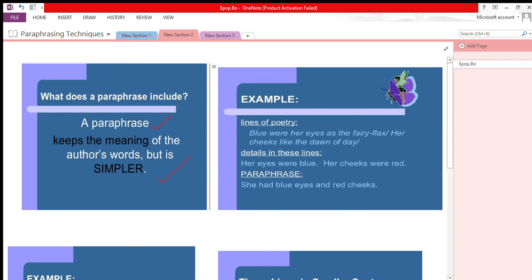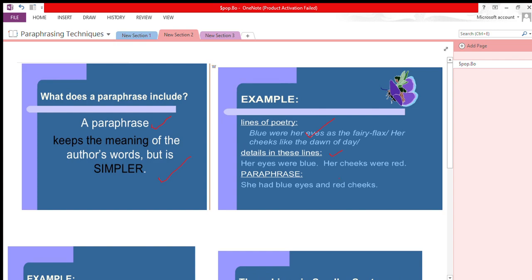Now, for example, these are lines of poetry: Blue were her eyes as the fairy flags, her cheeks like the dawn of the day. The details in these lines are her eyes were blue, her cheeks were red. When you have to paraphrase, you have broken these lines of poetry into sentences: her eyes were blue, her cheeks were red.